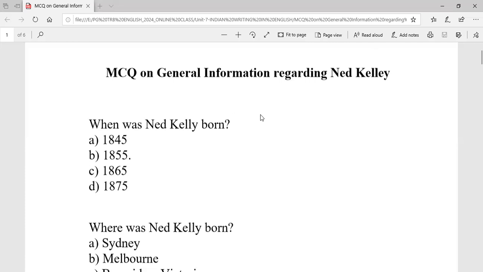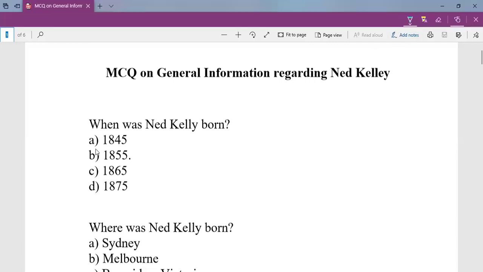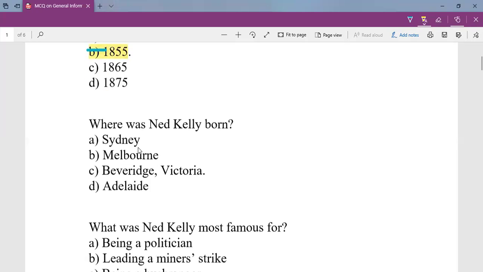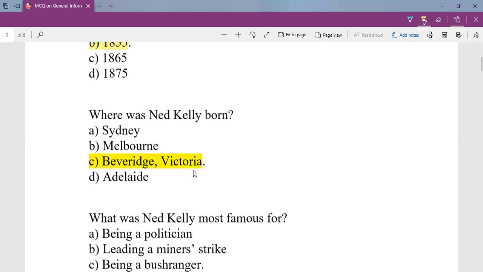Now the first question, when was Ned Kelly born? Ned Kelly was born in 1855. Where was Ned Kelly born? In Beveridge, Victoria. Victoria is the region and Beveridge is the place.